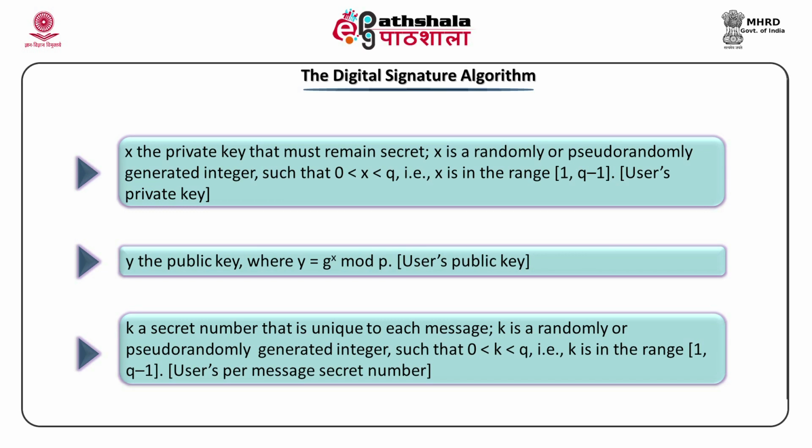I think you are clear what is X. X is a private key, Y is the public key. What is K? It is a secret number.